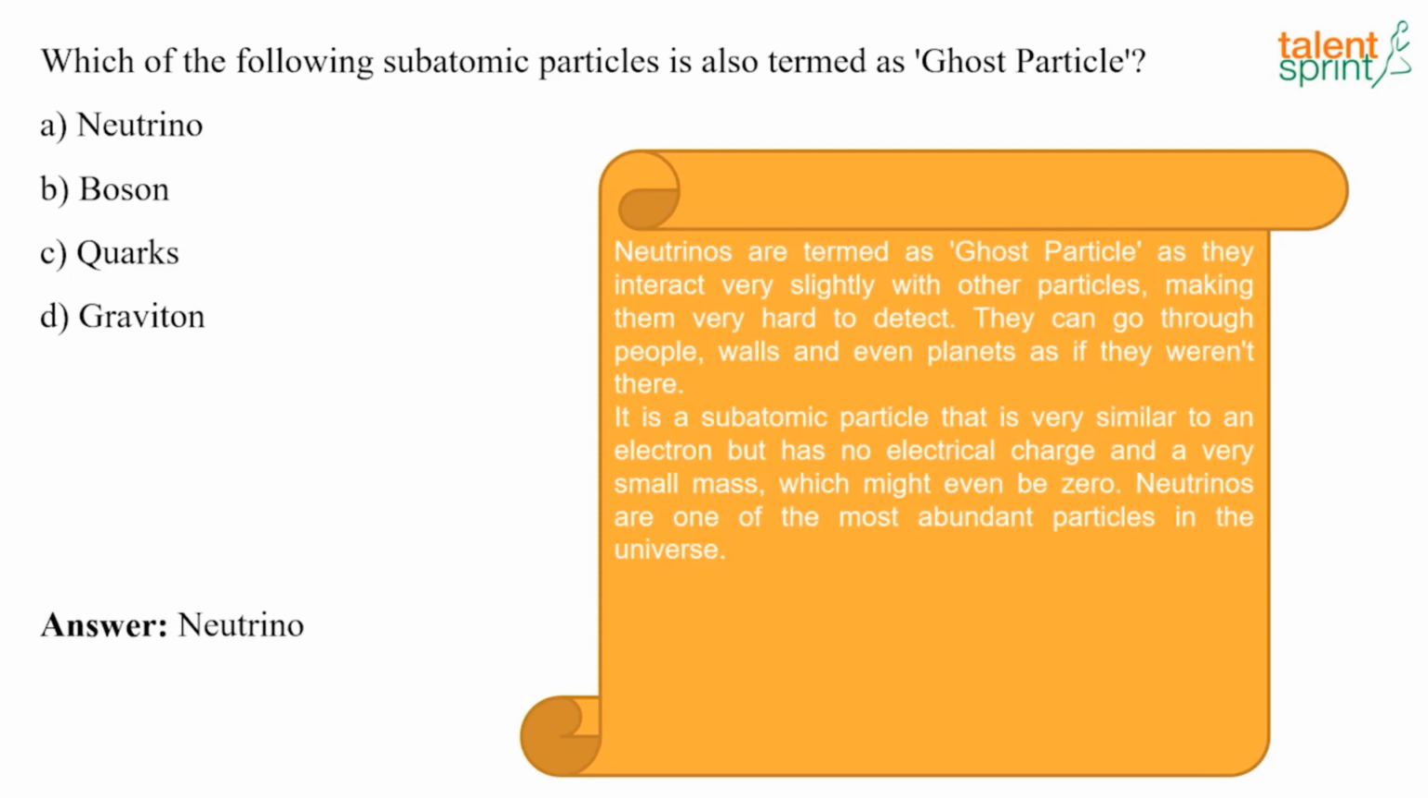It is a subatomic particle that is very similar to an electron, but it has no electric charge and a very small mass, which might even be zero. So these neutrinos are one of the most abundant particles in the universe.